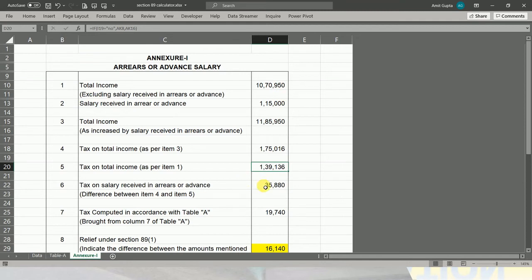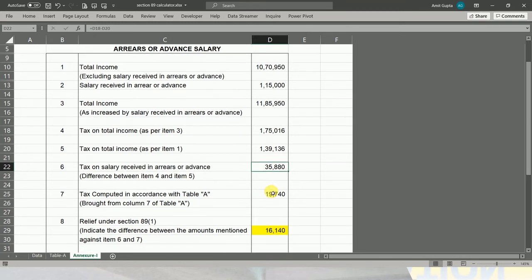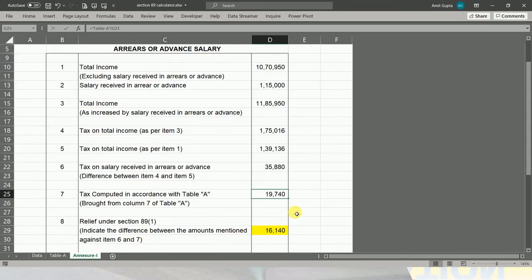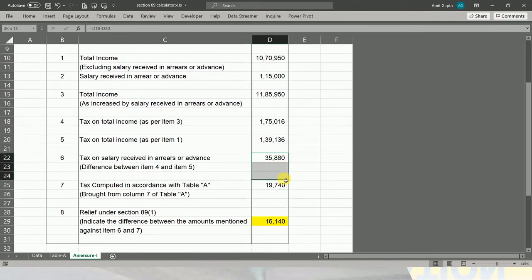So this is the difference of the tax liability for the current year, and this amount is the tax liability for the previous years which we have calculated here. So the difference of these two amounts you can claim as the relief under section 89(1).